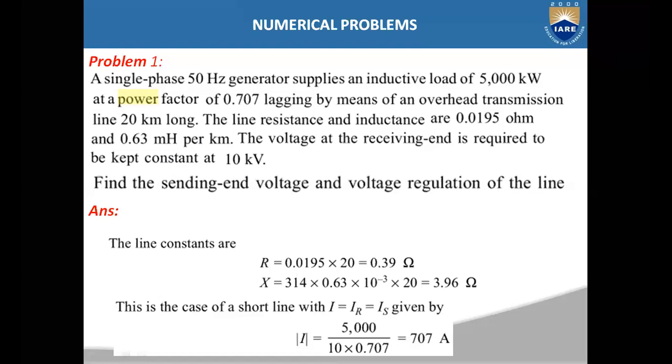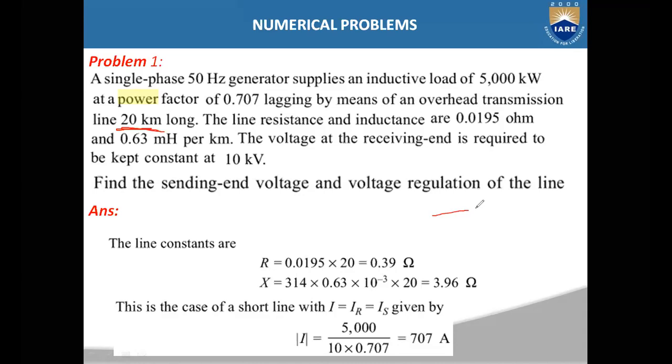Here in this problem, it is a single phase line, and the length of the transmission line is 20 kilometers. So it will be a short transmission line. In a short transmission line, the effect of capacitance is neglected if it is not given in the problem. If it is mentioned in the problem, then you have to consider it. Generally for a short transmission line, capacitance will be neglected, so it will not be given in your problem. If it is given, in such a case you have to proceed like a medium transmission line.